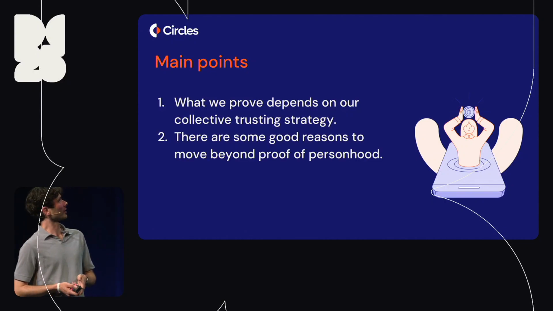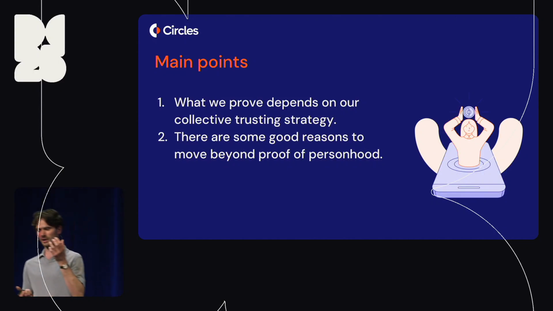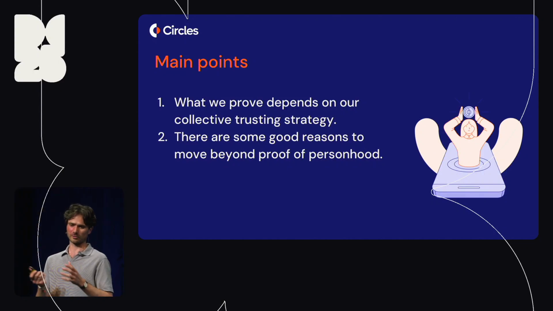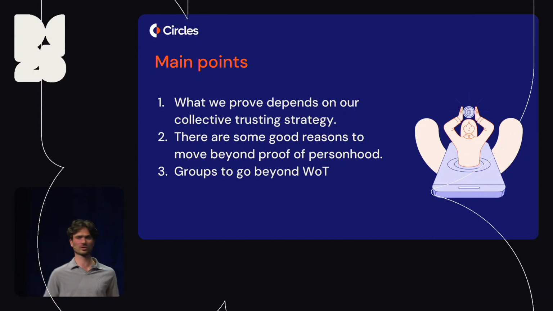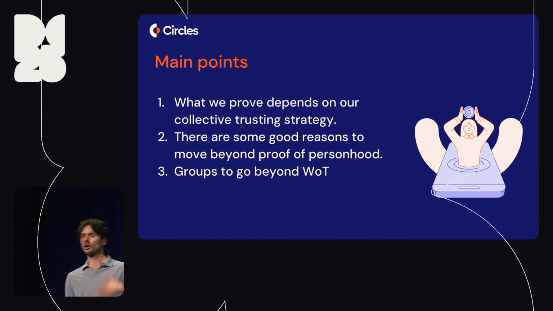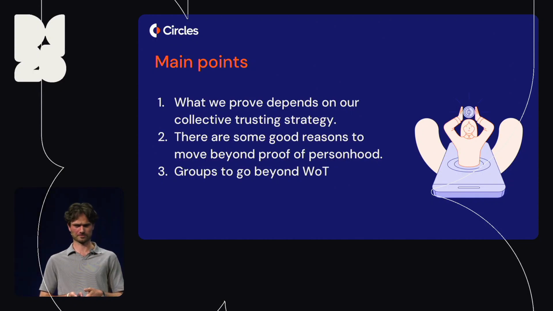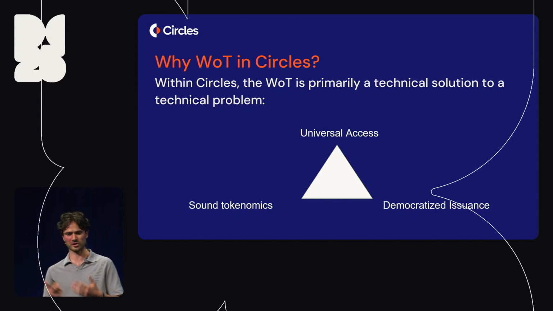The second point I want to drive home is that there are some good reasons, in my view, to move beyond thinking of what we're doing with the web of trust approach in Circles as providing just proof of personhood. And the third point is I want to quickly talk about how groups, which are a new construct in Circles v2, allow us to go beyond the web of trust approach. So let me start by addressing my view of the question why we have the web of trust and the trust graph in Circles in the first place.